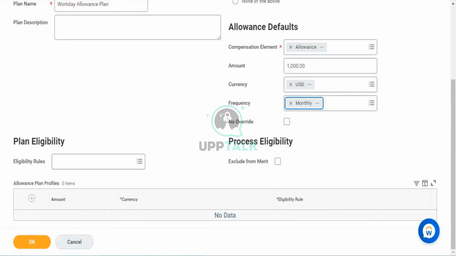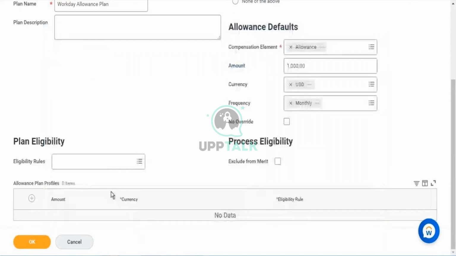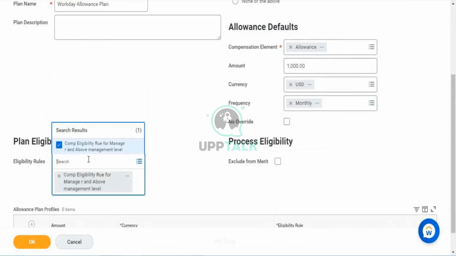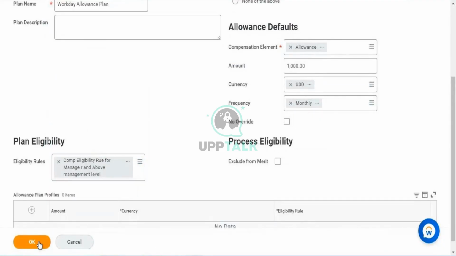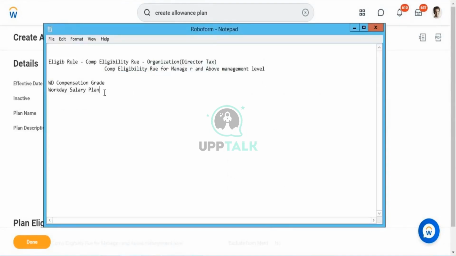Here probably the eligibility detail that we have defined here.